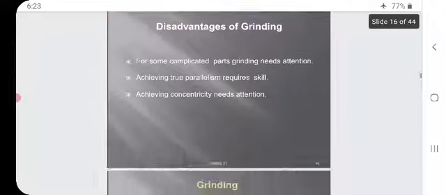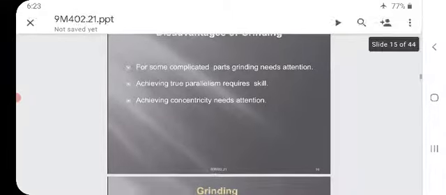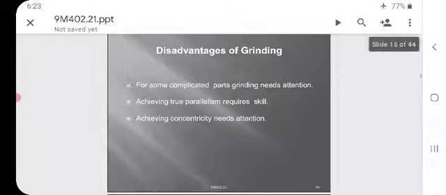Disadvantages of grinding, the continuation. For some complicated parts, grinding needs attention. Complicated in the sense that they may be delicate parts. So without proper attention, the part may break. That's why we should pay attention to delicate parts.